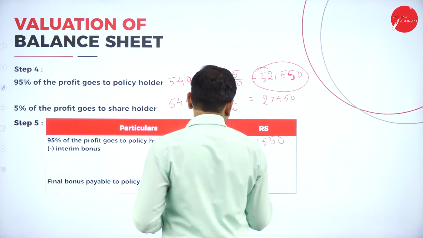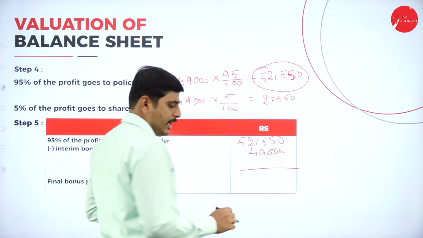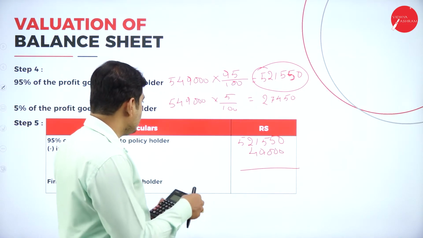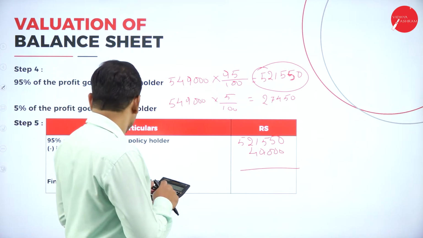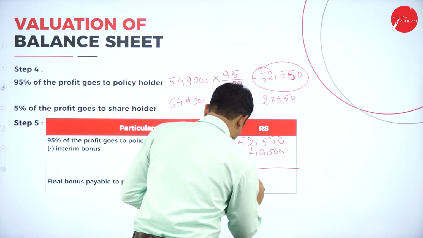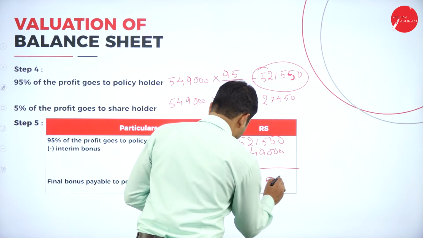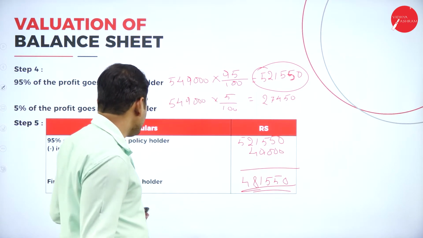Let's deduct this 40,000. Whatever amount is available is the bonus payable to the policy holder. So 4,81,550 is the bonus payable to the policy holder.